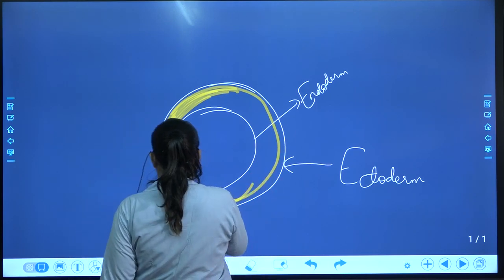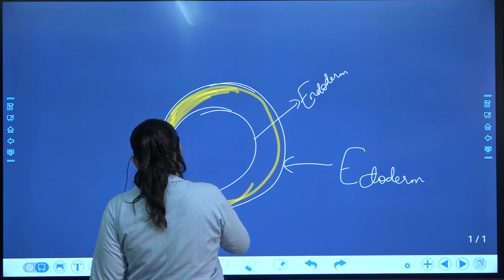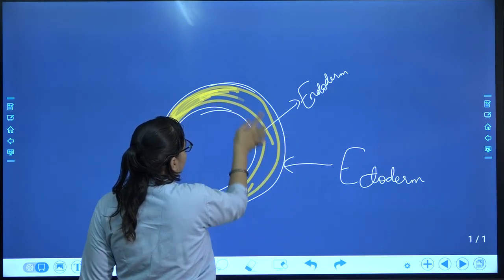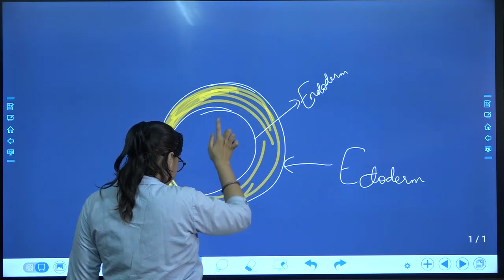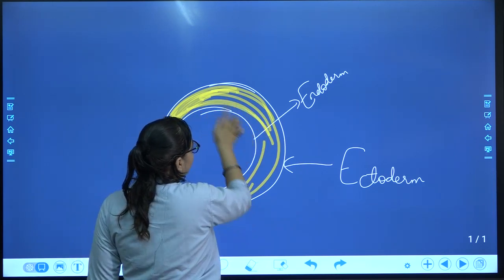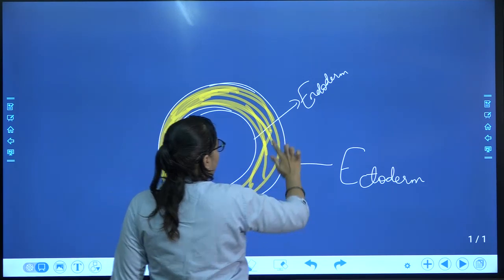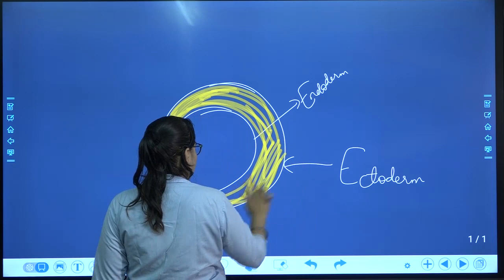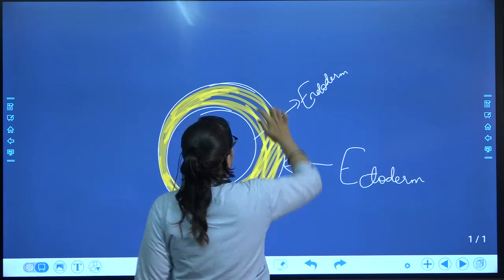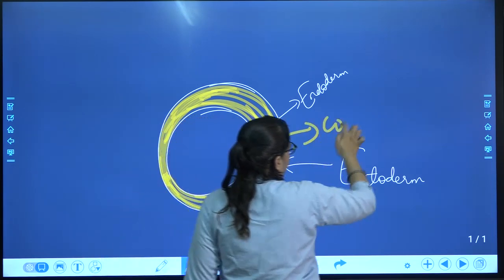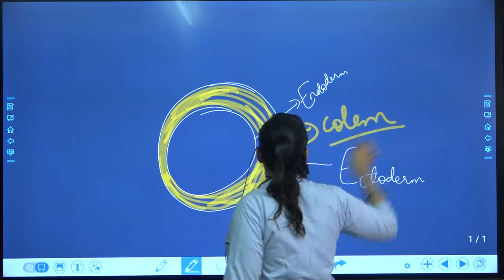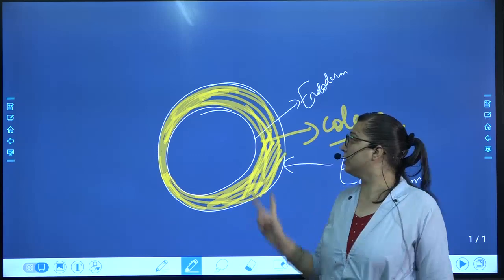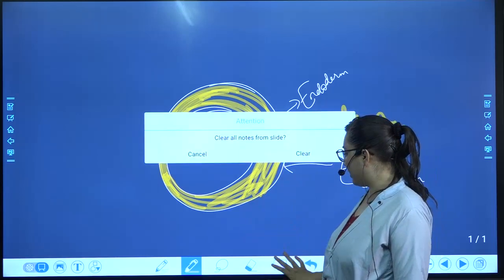Ultimately it is the fluid between the ectoderm and endoderm, and that is called coelomic fluid. This is the fluid which is present between two particular layers, ectoderm and endoderm.